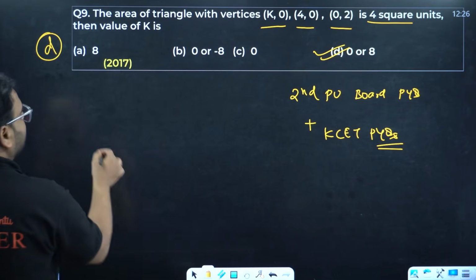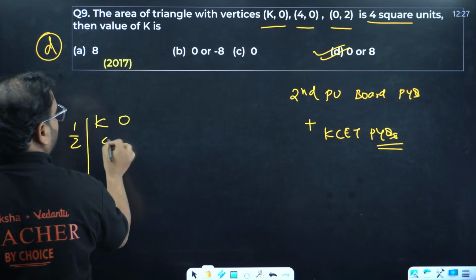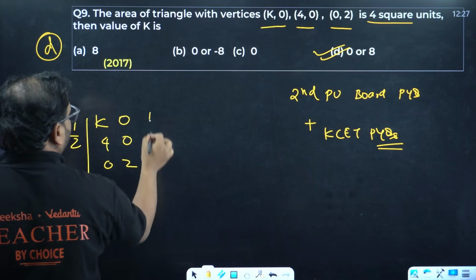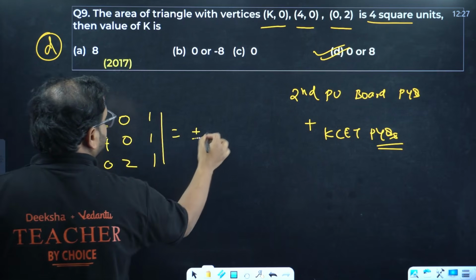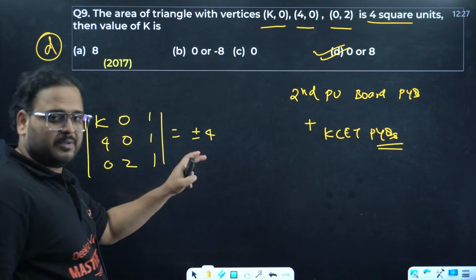How do you solve? If I have to give you the hint, half K04002 equals to plus minus 4 we're going to do, because it is area means I have to take area where I'm taking in calculation format both plus and minus.